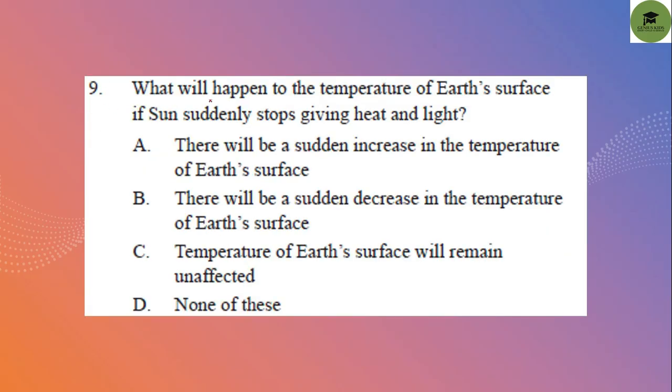Question number 9. What will happen to the temperature of Earth's surface if the sun suddenly stops giving heat and light? Option A: there will be a sudden increase in the temperature of Earth's surface. No. There will be a sudden decrease in the temperature of Earth's surface. Yes, it is correct. Let's see other options. Temperature of Earth's surface will remain unaffected. No. None of these, also no. So option B is your correct answer.